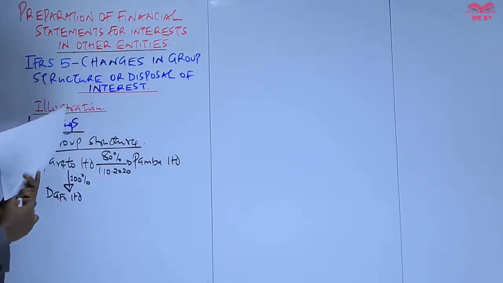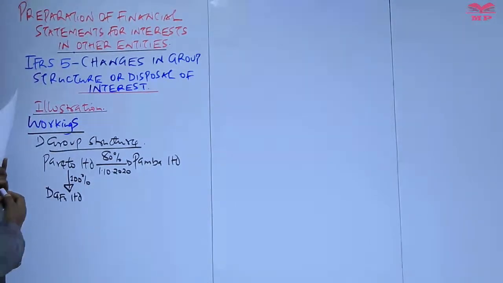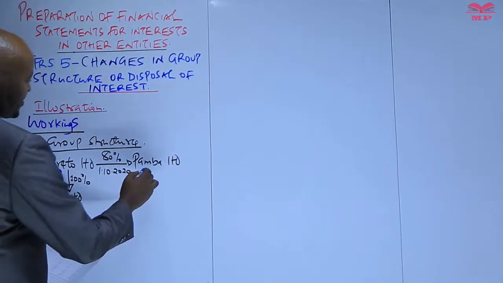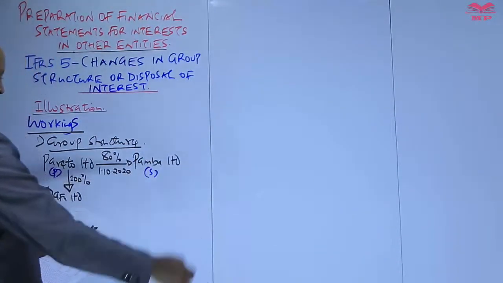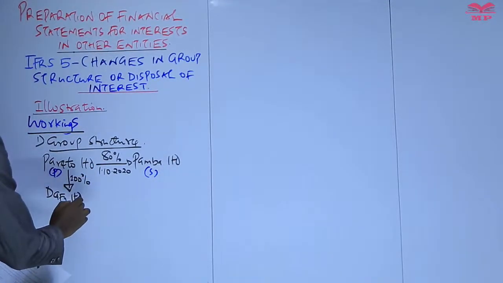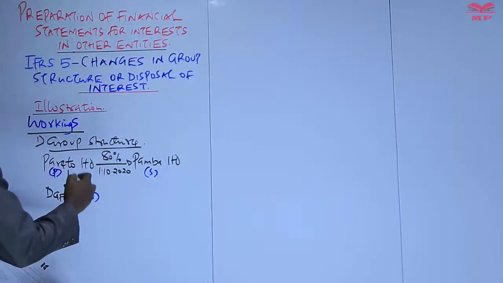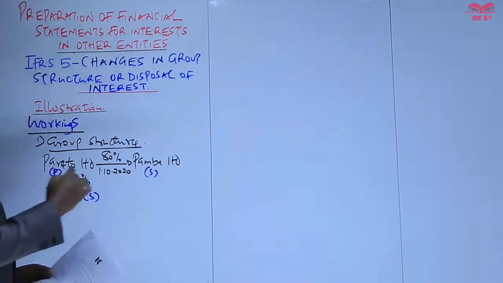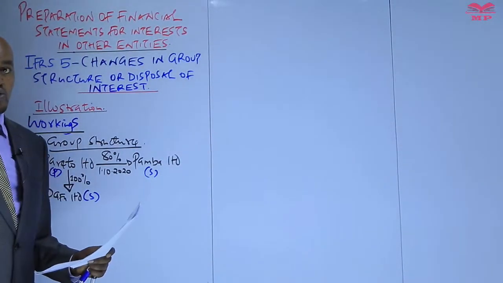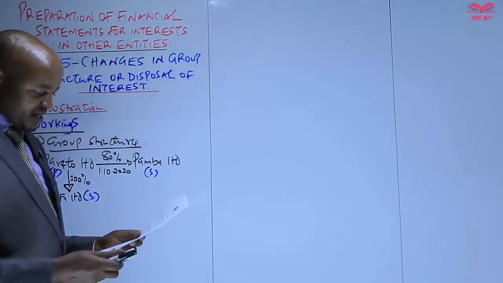So basically what that means is that from this group structure here, Pareto Limited will be the parent company, and automatically the parent company is the one which is supposed to prepare the group account. Then Paba is a subsidiary, and also Dafu here is a fully owned subsidiary. Fully owned means that the parent company acquired all the shares or holds all the shares in that particular subsidiary.